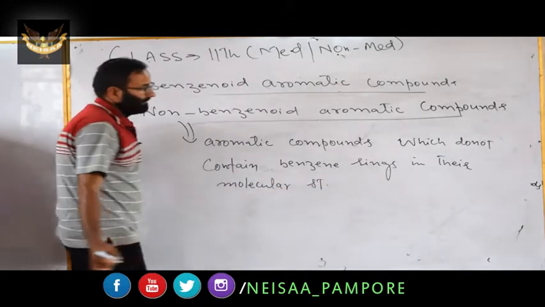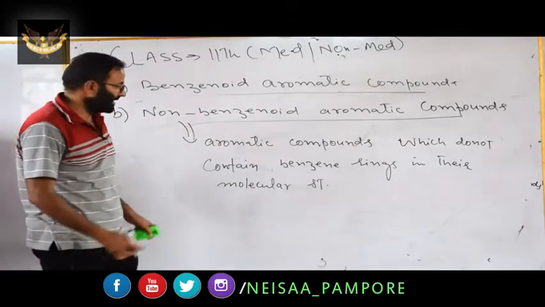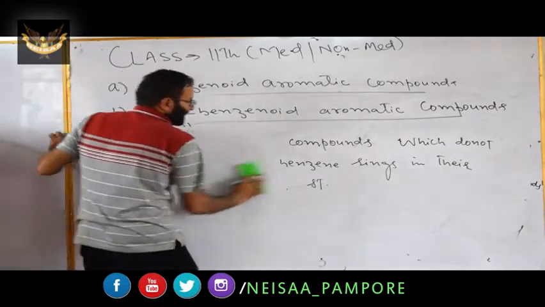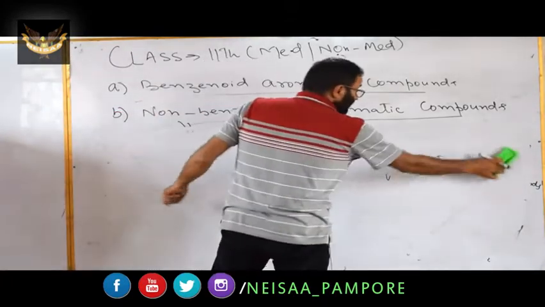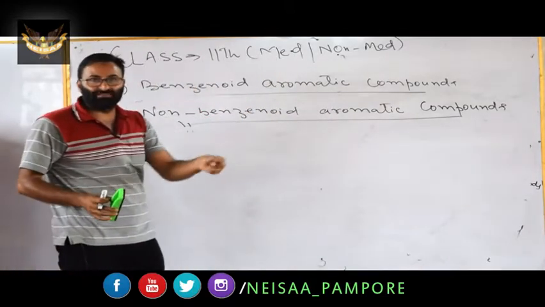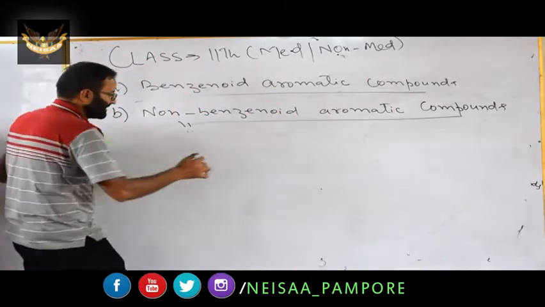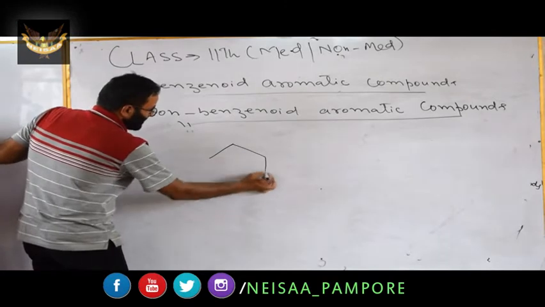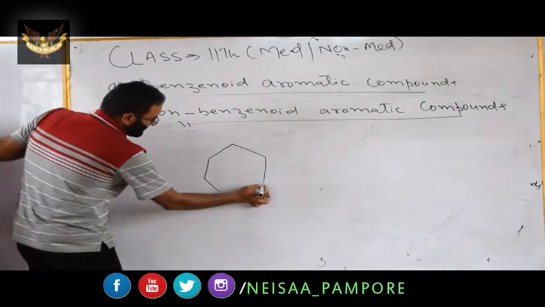Remember this point. These are known as non-benzenoids. They are aromatic, they have the extra stability, but they do not contain a benzene ring. For example, I will list two or three examples.